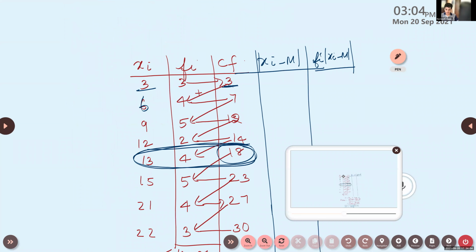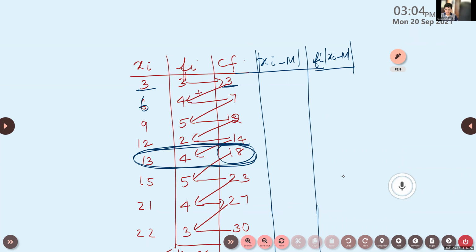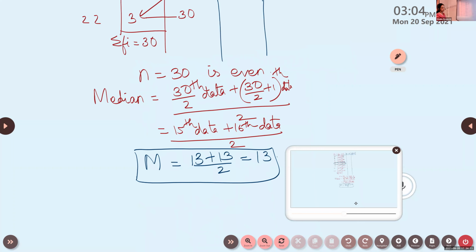And can you scroll it down? Little down. Okay. This part. Okay, Navneet. Right.